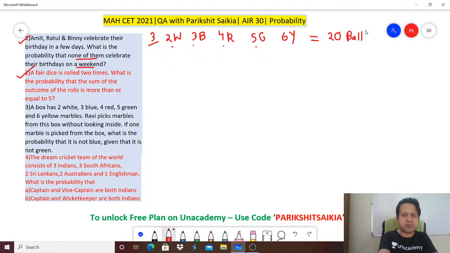20 marbles. Sorry, 20 balls, 20 marbles rather. So it doesn't matter for max, it doesn't change your answer, right?